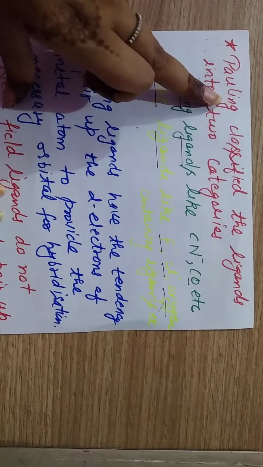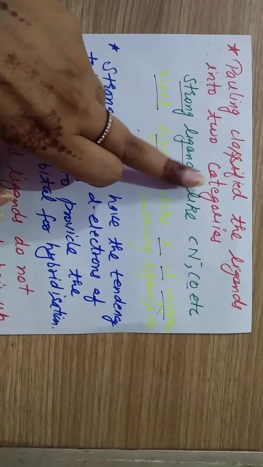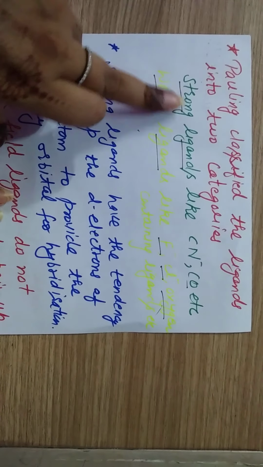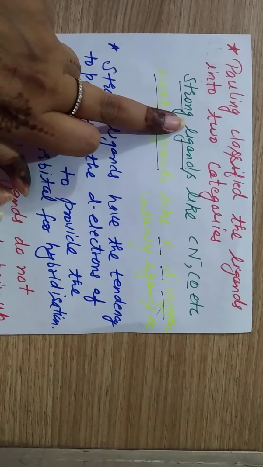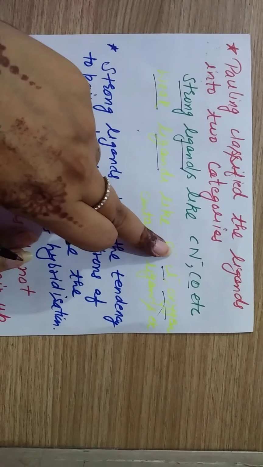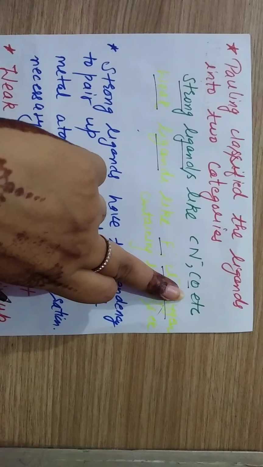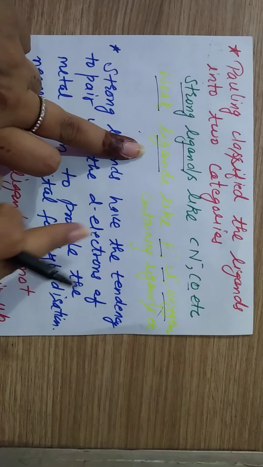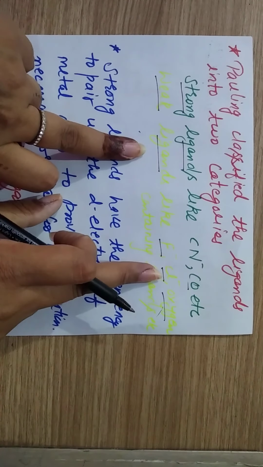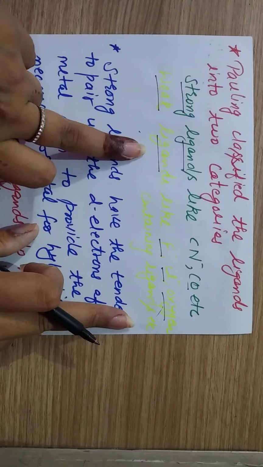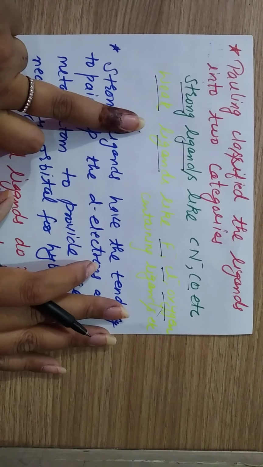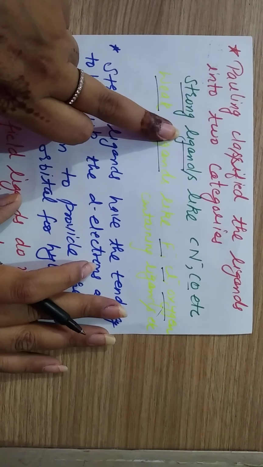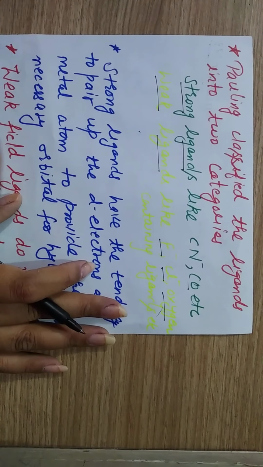The next assumption is that Pauling classified the ligands into 2 categories. The first one is strong ligands and the next one is weak ligands. Strong ligands include CN negative, CO, etc. And weak ligands include F negative, Cl negative, and oxygen containing ligands. Weak field ligands basically contain highly electronegative elements, and strong ligands contain weakly electronegative elements.